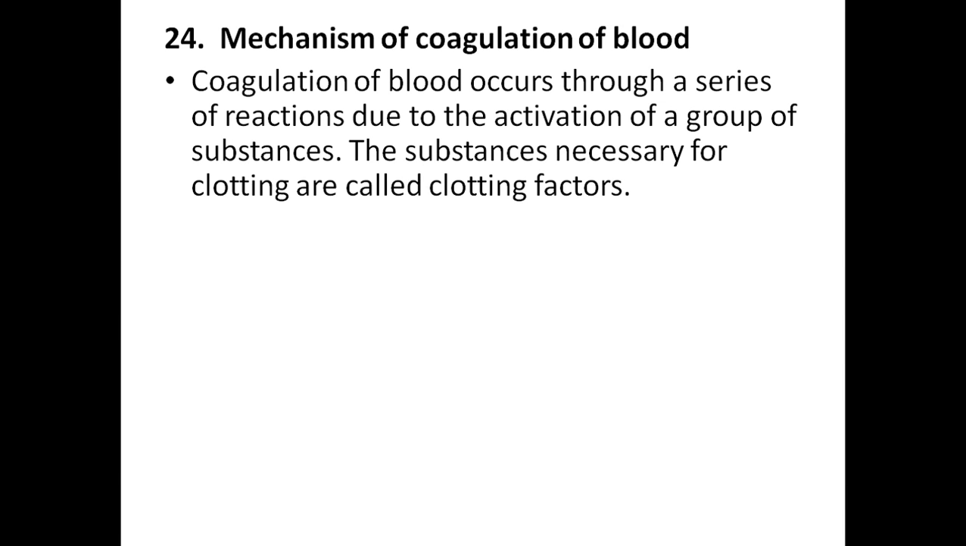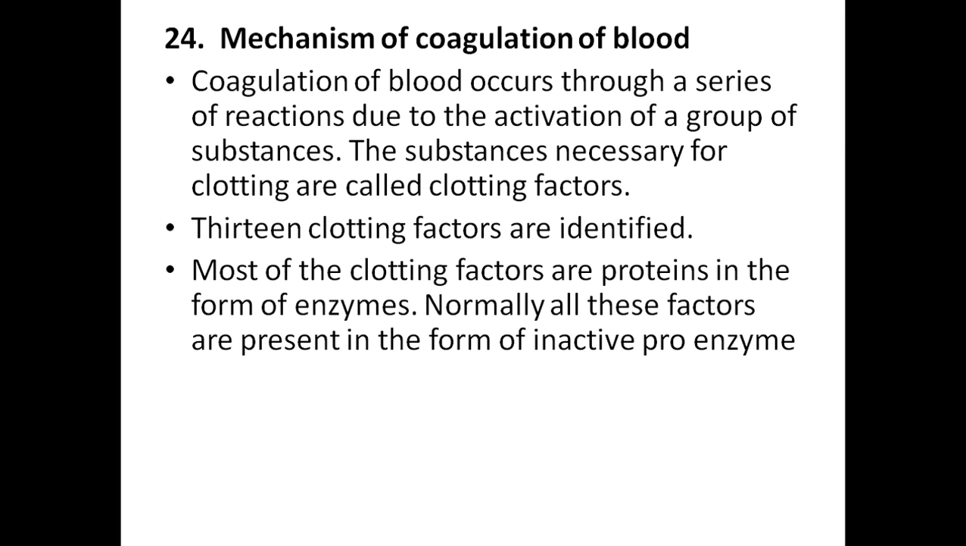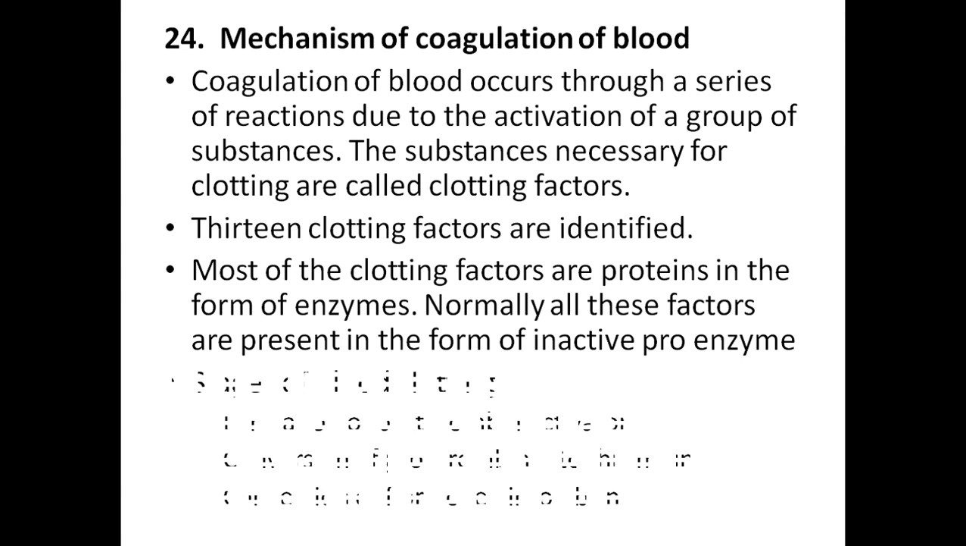Mechanism of coagulation of blood. Coagulation of blood occurs through a series of reactions due to activation of a group of substances. This group of substances is known as clotting factors. 13 clotting factors have been identified. Most of the clotting factors are proteins in the form of enzymes. Normally, all these factors are present in the form of inactive proenzymes.